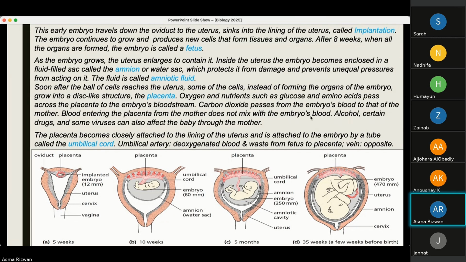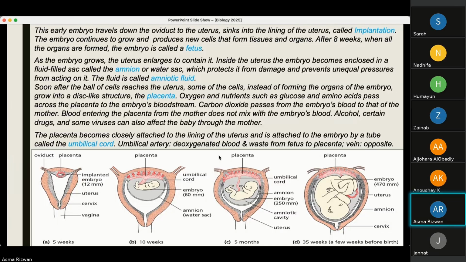If the mother is consuming alcohol, this can pass through the placenta and damage the fetus. Certain drugs can affect the fetus, and viruses can too, for example the virus which most commonly causes measles or German measles, because that virus can pass through the placenta into the fetus.